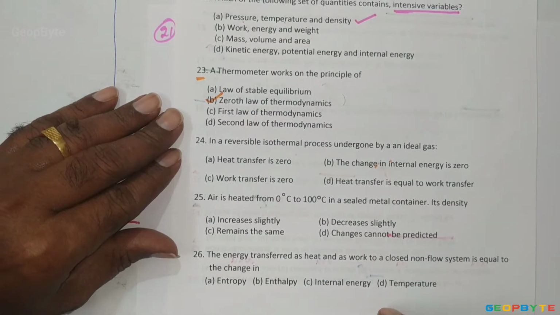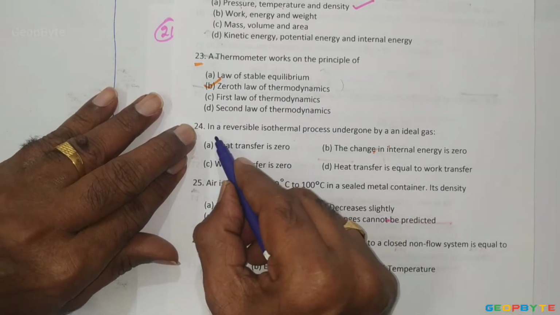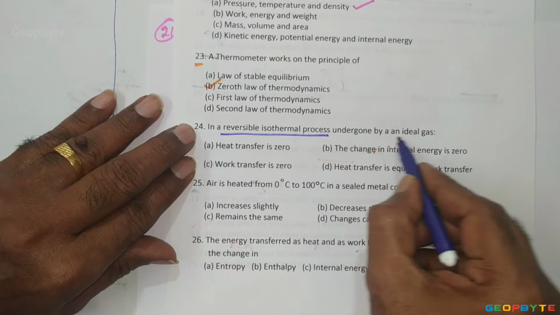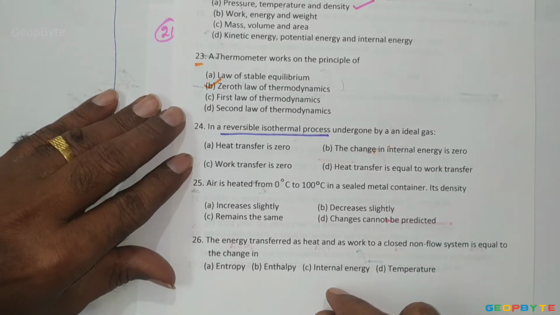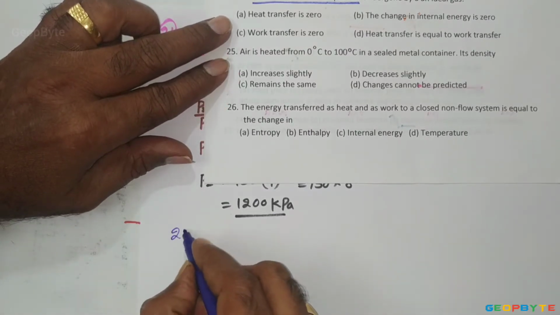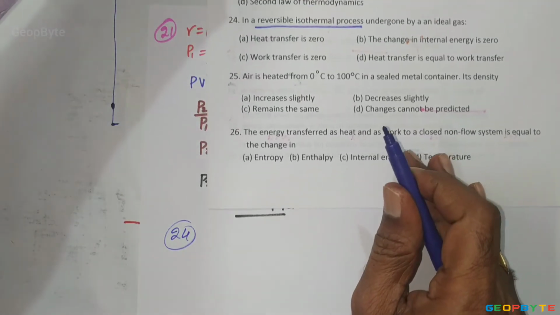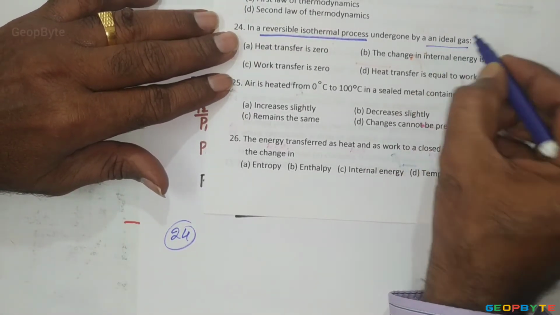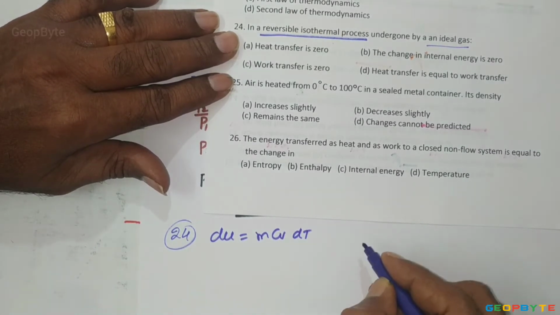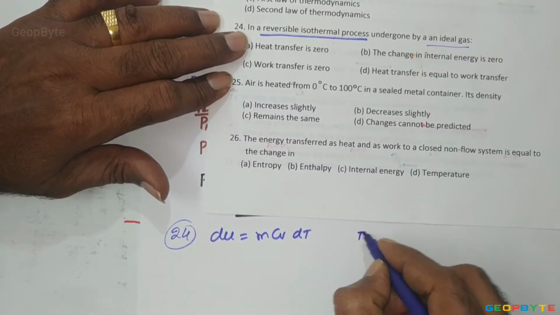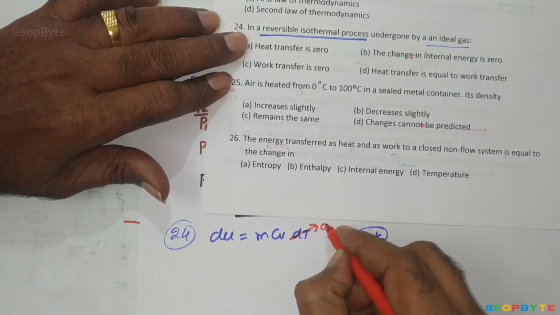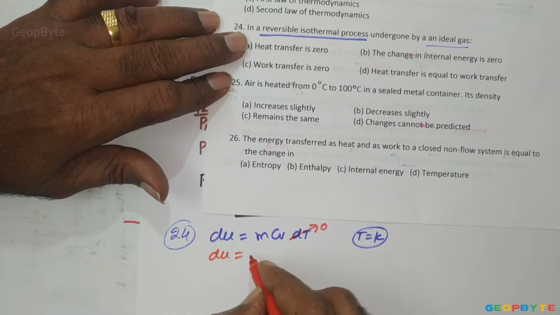Come to the next problem, 24th problem. In a reversible isothermal process undergone by an ideal gas. For an ideal gas, as we know, the change in internal energy dU equal to m Cv dT. Isothermal condition means at constant temperature. At constant temperature, dT equal to 0. If dT equal to 0, change in internal energy dU equal to 0.